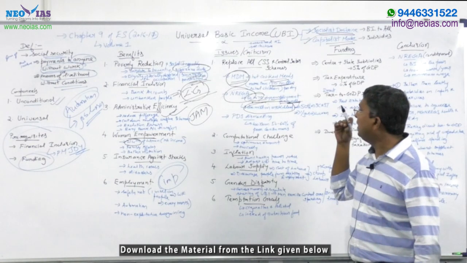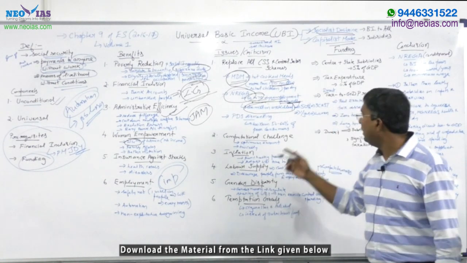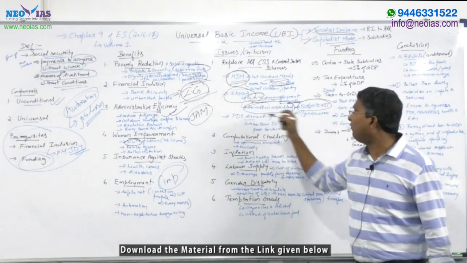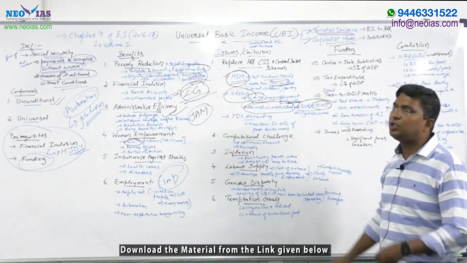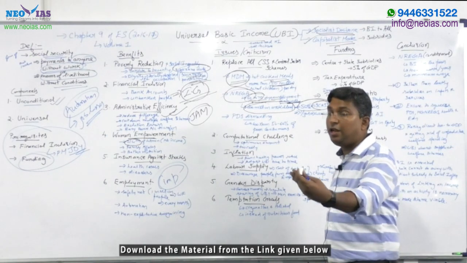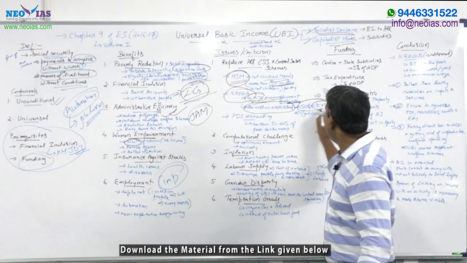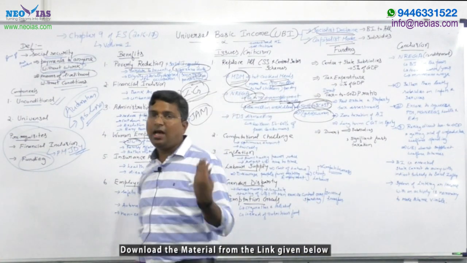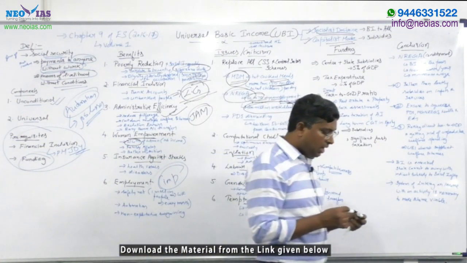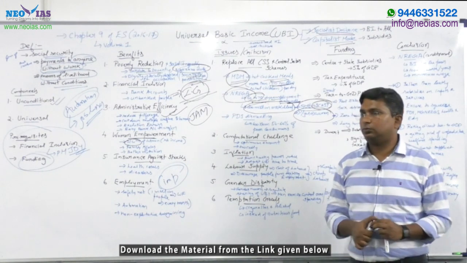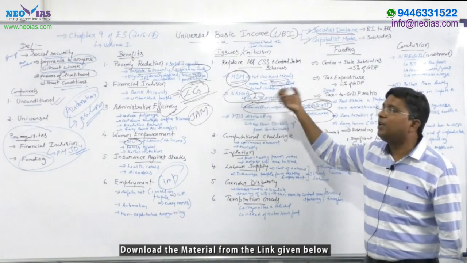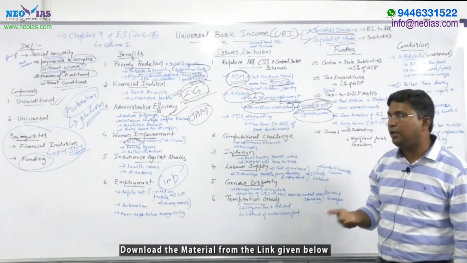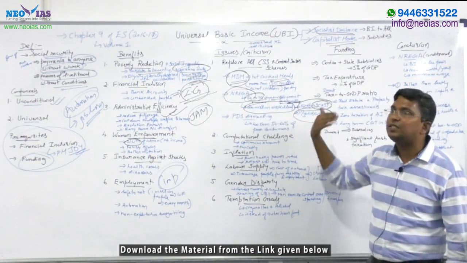And if you look into this workforce, 50% of those benefiting from NREGA are from scheduled castes and scheduled tribes, which are among the weakest sections. And from the woman angle, one third of the beneficiaries of NREGA are women. So NREGA plays a very important role in empowering the weaker sections. So what will happen with UBI coming into existence? The government will have to replace all these welfare schemes.